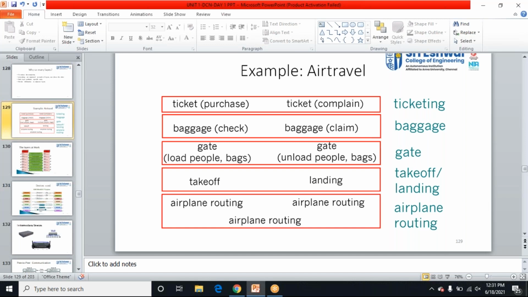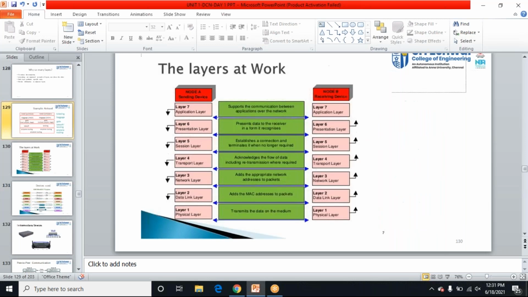And these are the various layers. I have mentioned here the functioning of each and every layer, you can go through it. Layer 7 is the user support layer, and layer 6 is the presentation layer. It compresses the data, and encryption happens here in presentation. The session layer establishes the session, transfers the data and terminates the session. In the transport layer, process-to-process delivery of data and acknowledgement of data happens.